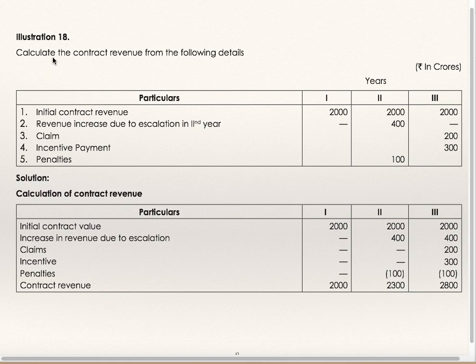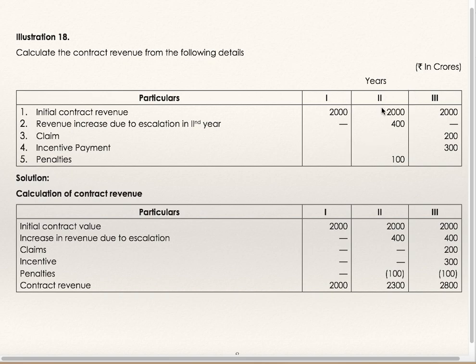Now we'll see illustration 18. Calculate the contract revenue from the following details. Rupees are in crores. First year initial contract revenue, not cost. Initial contract revenue is 2000, nothing else is given.